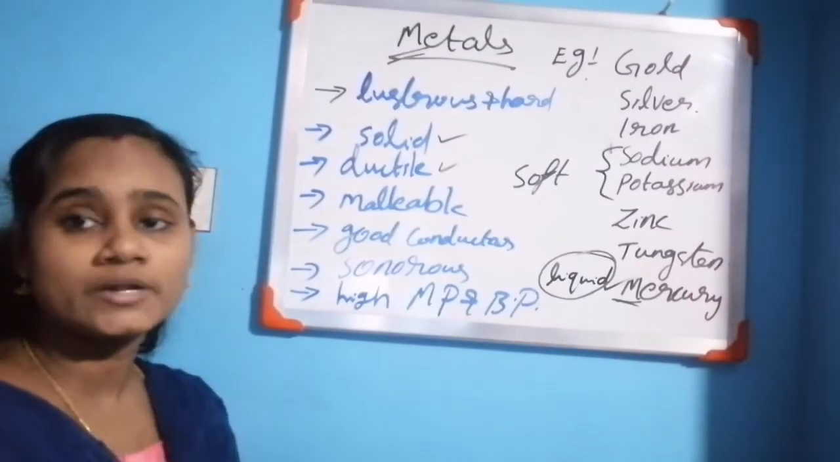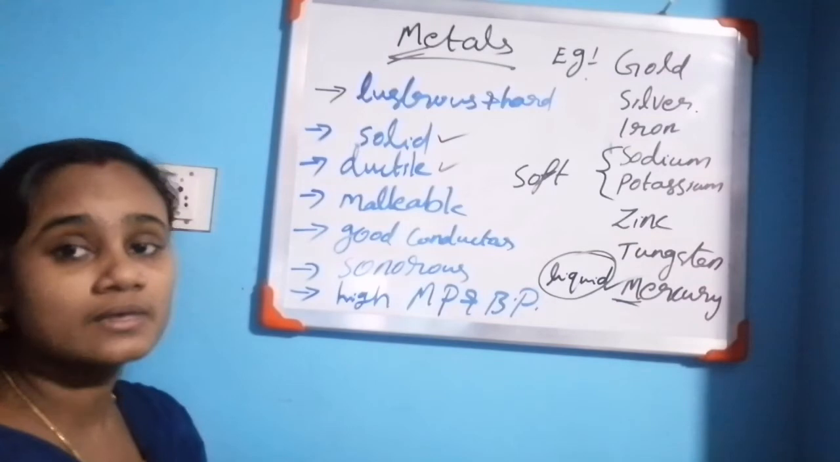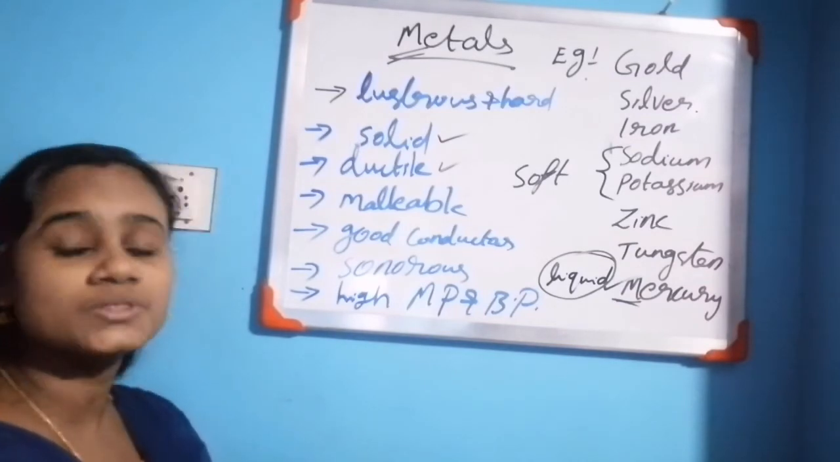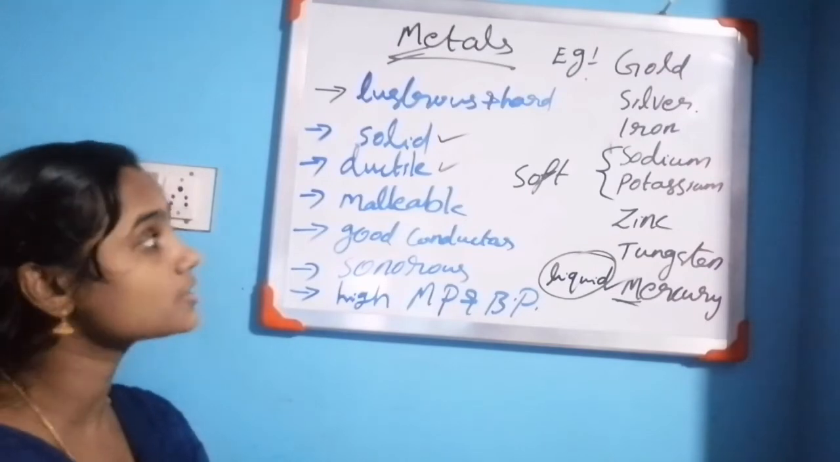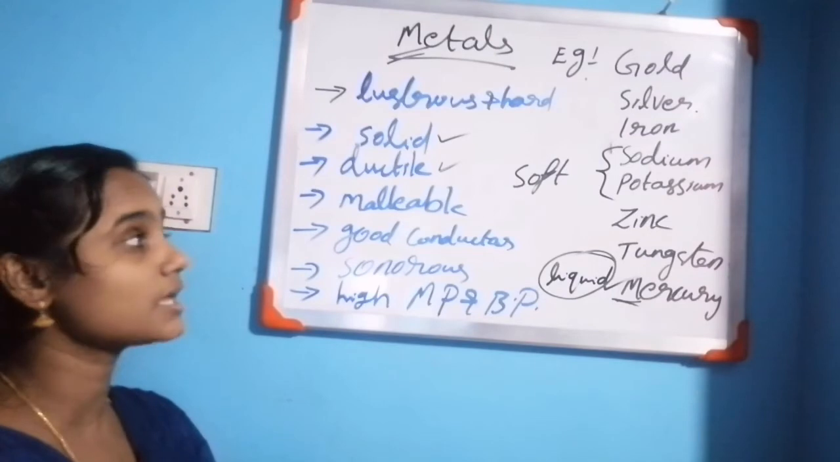Next point is ductile. All the metals are ductile in nature. That means we can draw them into thin wires, or stretch them into thin wires. That is ductile. So all metals can be stretched into thin wires.